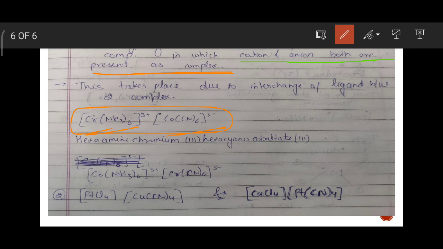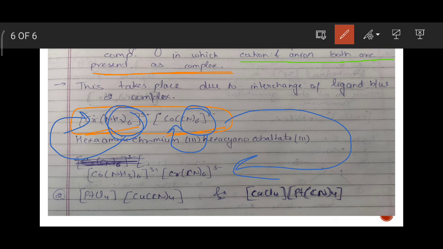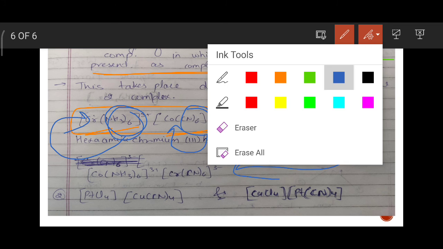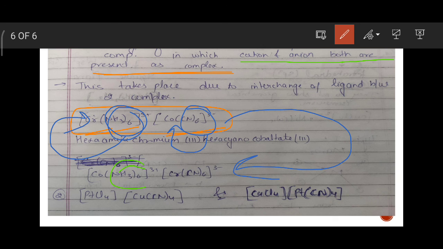Here the interchange of metal ions, or we can say the interchange of ligands, takes place. You can see NH3 as a ligand binding with chromium, and CN binding with cobalt. If the interchange takes place, NH3 binds with cobalt and CN binds with chromium.